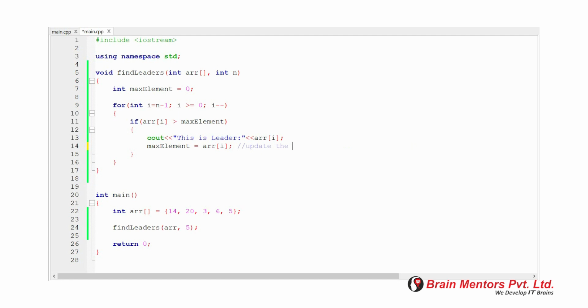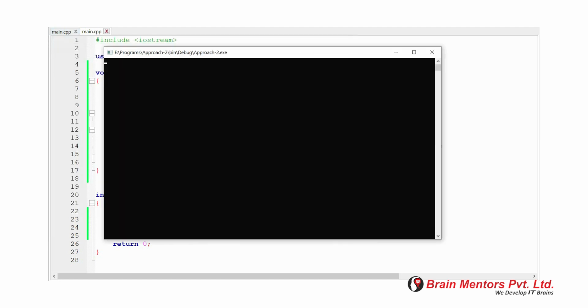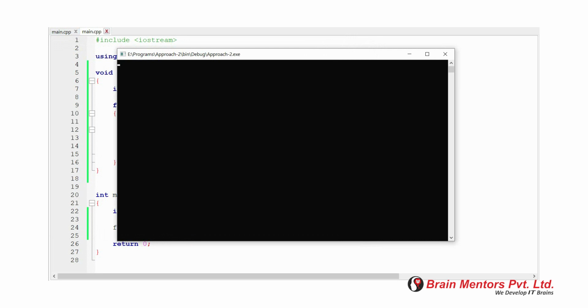This line means update the highest value or highest variable with the new value. Now compile and run the program and see the output.